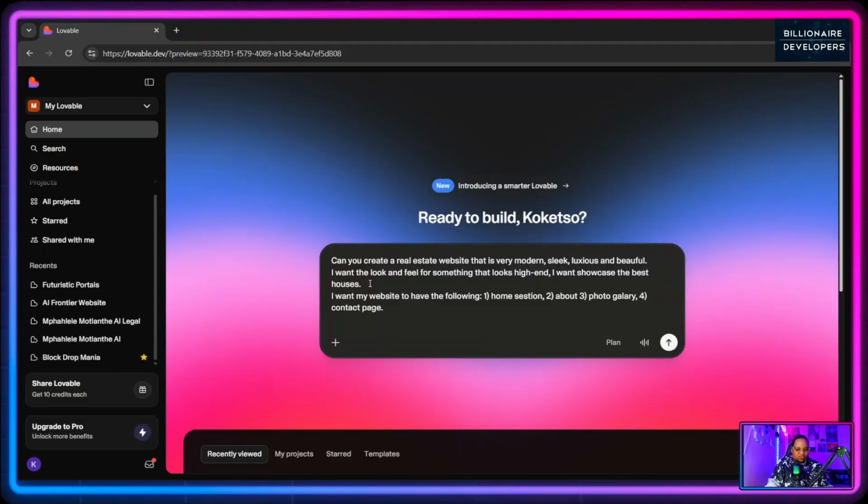And I'm just going to continue here by saying the theme color should be, I'm thinking white, I'm thinking nude, I'm thinking beige, I'm thinking black, of course, and maybe some shades of gray.